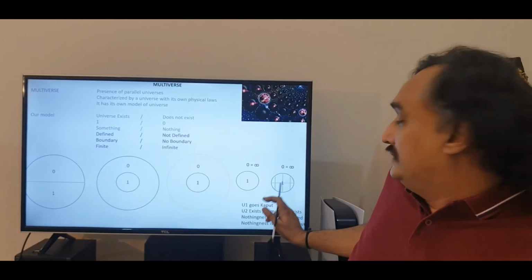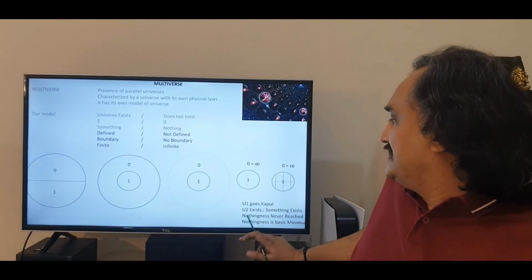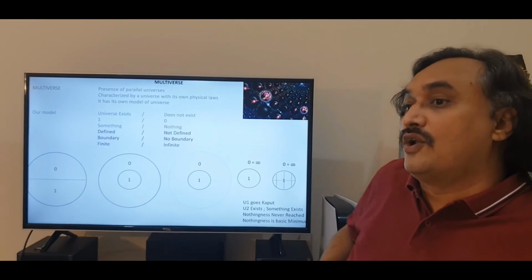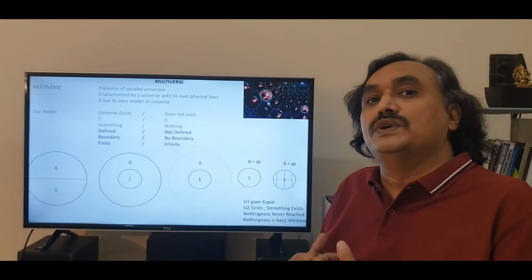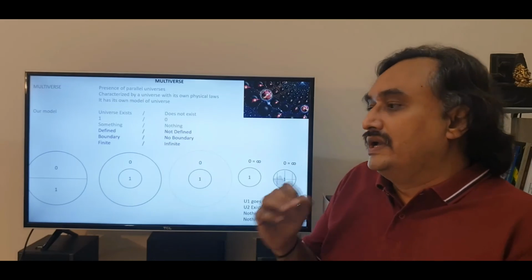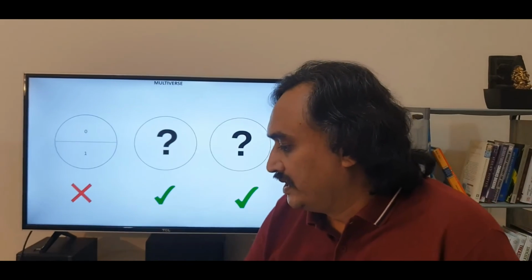But the other universe is existing. It is still there. So when the other universe is existing, something is existing. When something is existing, you are not reaching nothingness at all. And for you to create a universe, nothingness is the basic minimum. So in this particular model, the multiverse is not a possible thing.